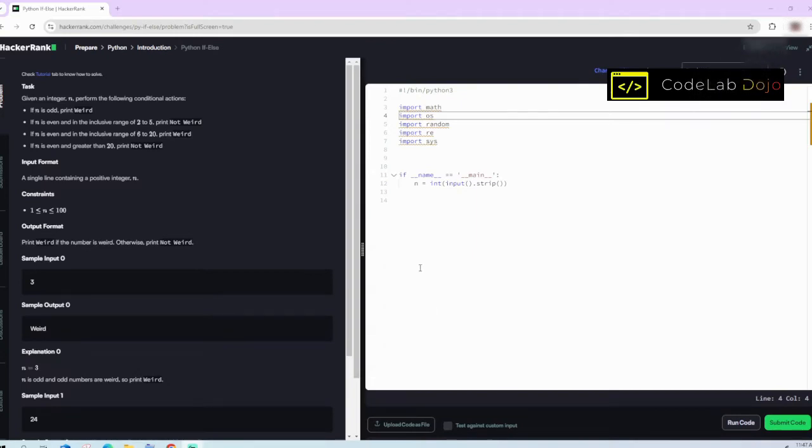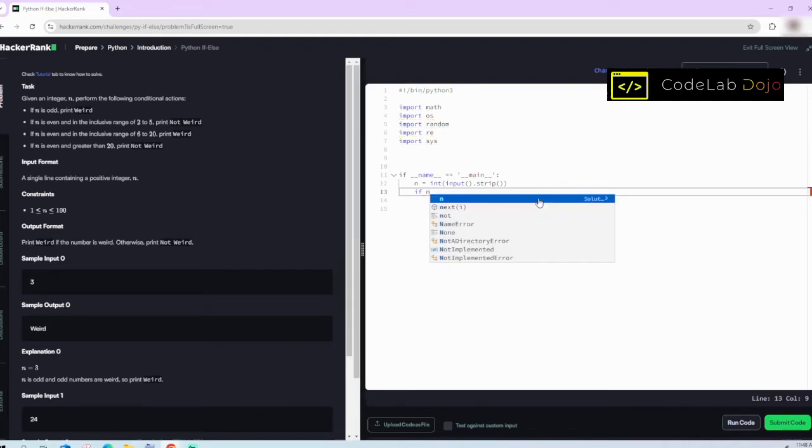The challenge requires you to read a variable n, and print the word Weird if the number is odd, or if the number is even and in the range of 6 to 20. Or print Not Weird if it is an even number and greater than 20, or in the range of 2 to 5. We create an if statement, and if n is odd or in the range of 6 to 20, then print Weird, else print Not Weird.